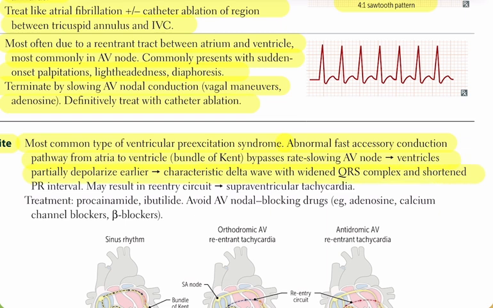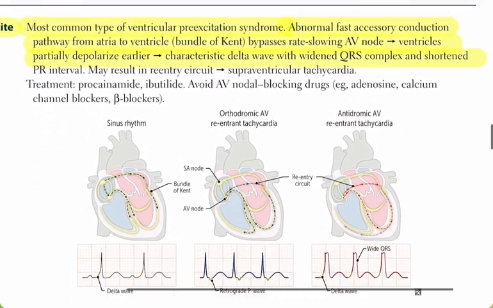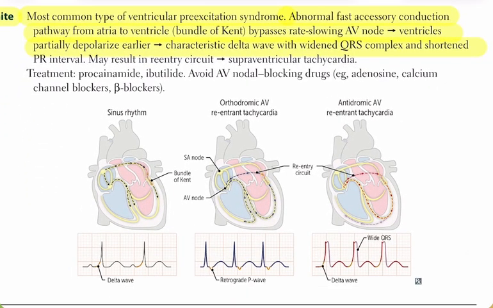On ECG, the key features are a shortened PR interval, a widened QRS complex, and a characteristic delta wave. That's the slurred upstroke of the QRS complex. This condition can lead to a reentry circuit, which then causes supraventricular tachycardia.